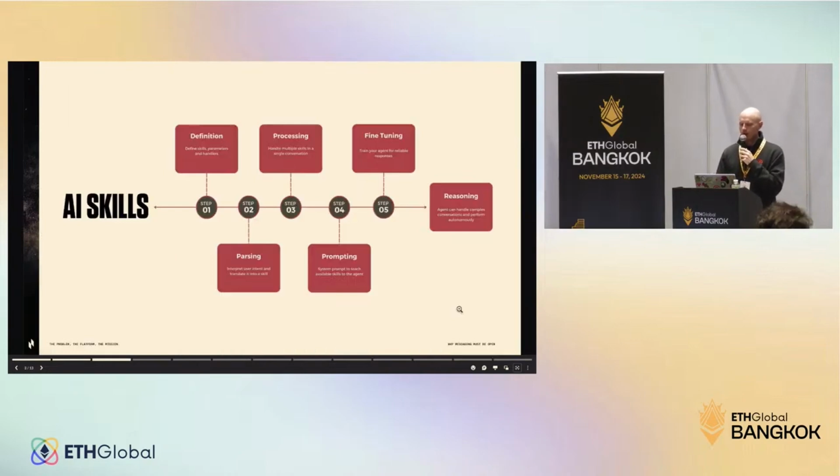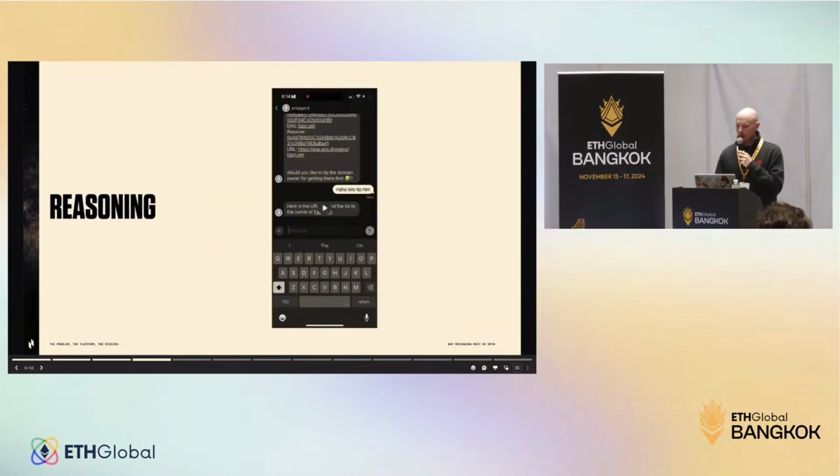And for that, we defined what we call AI skills. AI skills is a 5-step approach to reasoning, to build cool agents that are smart and can perform actions. So we are going to go step by step, like an overview. And this is all, of course, documented in the docs.